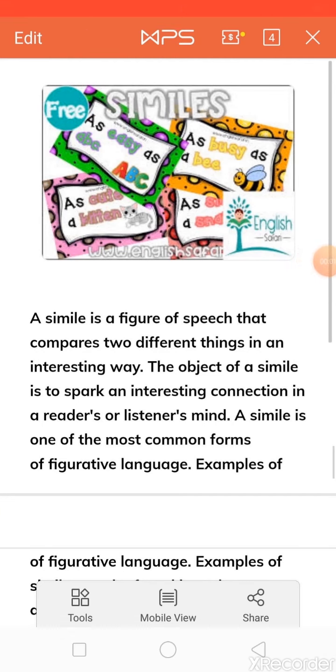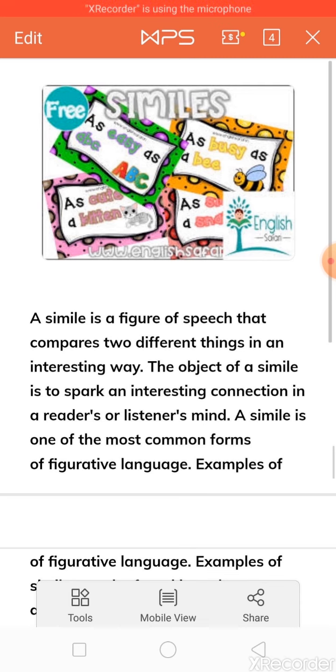Now we will discuss about another type of figure of speech, that is simile. So simile, it is a type of speech which is very common in poems. Okay, very common in poems. It is often used. Okay, this figure of speech is used to make a comparison between two fundamentally dissimilar things. दोनों dissimilar, बिल्कुल ही अलग चीज़ों के बीच में comparison. But these two dissimilar things, they have certain qualities in common. कुछ qualities उसमें common होती हैं.